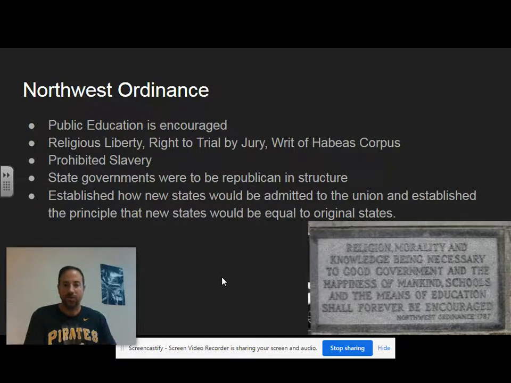And that writ of habeas corpus, it's a Latin term. You may have heard the term before, but if you don't know what it means, it's just the idea that a person cannot be held prisoner, detained by the state, the police, without knowing why. So if someone's arrested, they may go to the jail, but usually you'll see the next day, no matter what the crime is, it could have been on camera or whatever, the next day they're brought before a judge. Or the next business day, they're brought before a judge. The judge explains to them what they did.